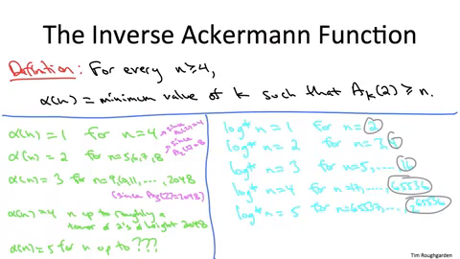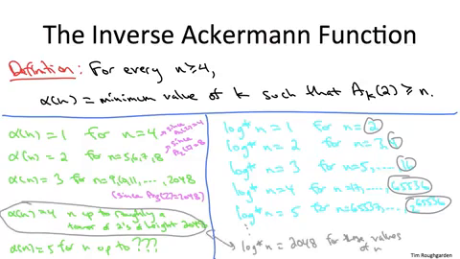On the other hand, look at the fourth line on the left-hand side. So already when we ask about the largest values of n that have inverse Ackermann value 4, we're talking about towers of 2's, in fact of height 2048. So that is, the n's which give us alpha of n equal to 4, we would have to write down 2048 lines on the right-hand side before we had values of n that were equally big. This indicates how the log star function, while growing glacially indeed, is nevertheless moving at light speed compared to the inverse Ackermann function.